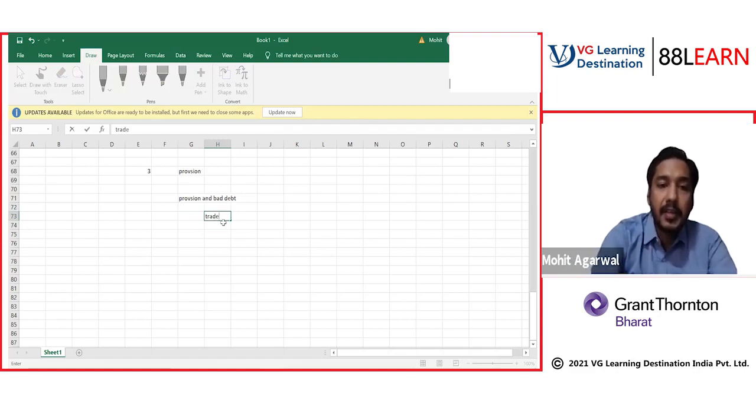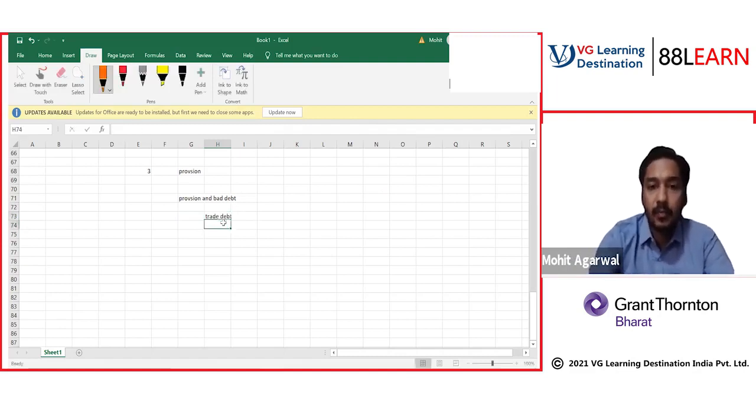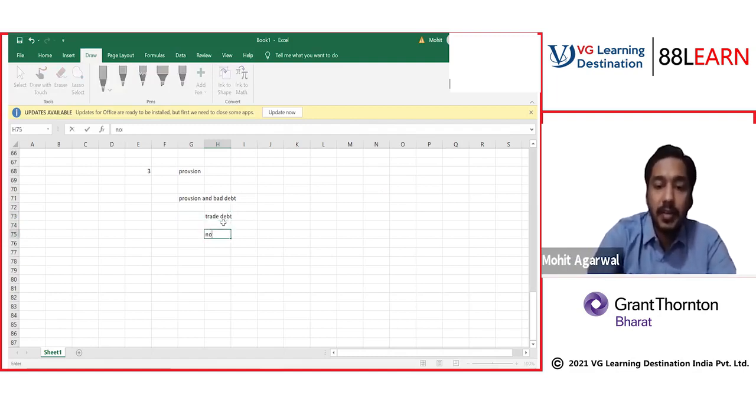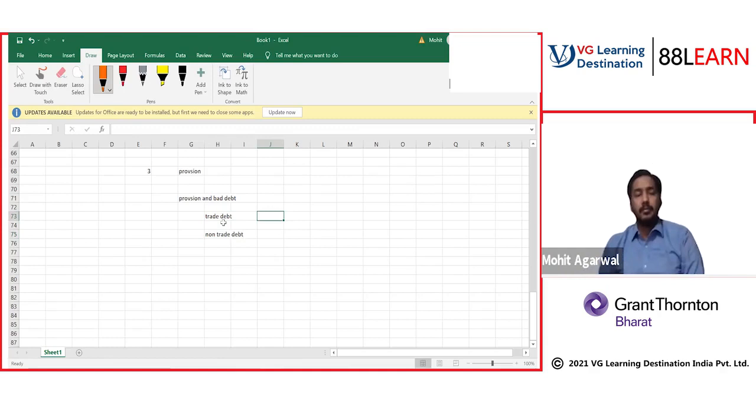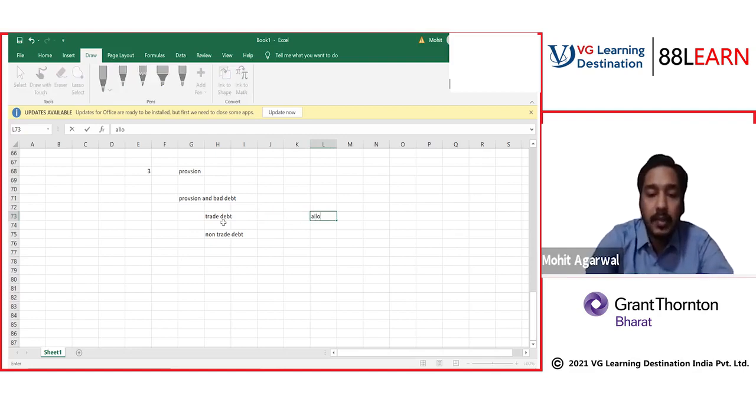If it is a trade debt, and if it is a non-trade debt, there's a difference between them. What do I mean by trade debt? A trade debt means a normal dealing with a customer. You have given credit to the customer, and they do not pay you back. You write it off. It is allowed in income tax.